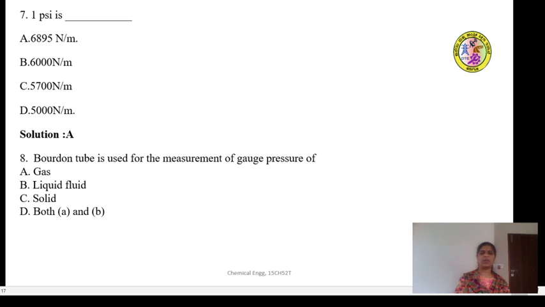Answer is A. The Bourdon tube is used for the measurement of gauge pressure of what? Gas, liquid fluid, solid, or both A and B? Can you think of the answer for this? Are you able to answer this question? I think you should. It is a basic question.